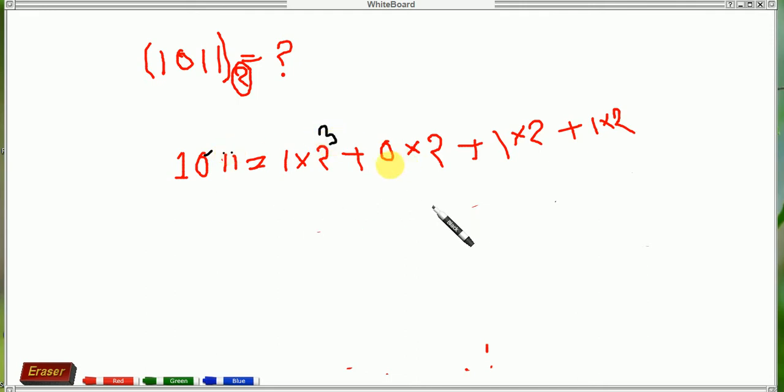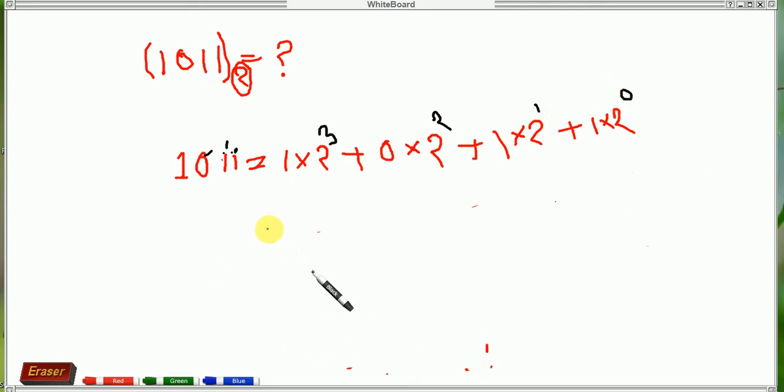Next, when I wrote 0, you can see how many digits are after 0: only 2, 1 and 1, so you should write 2. And 1 into 2, how many digits are here? Only 1, and 1 into 2 is 0, definitely.